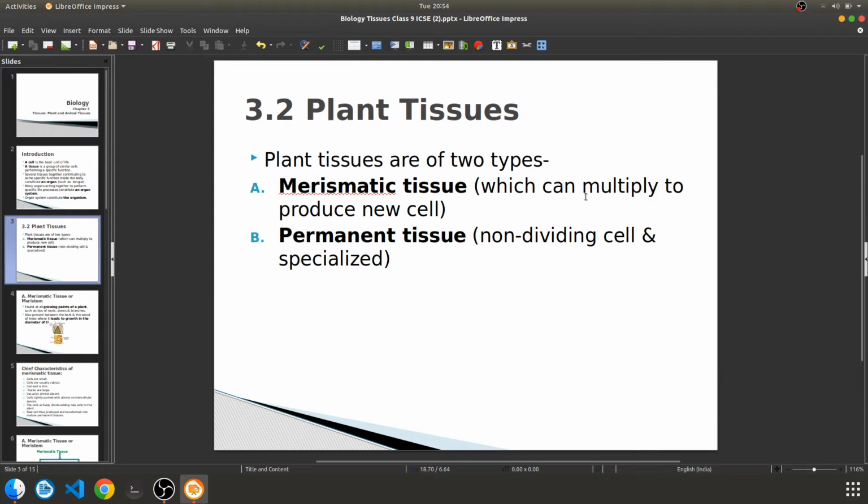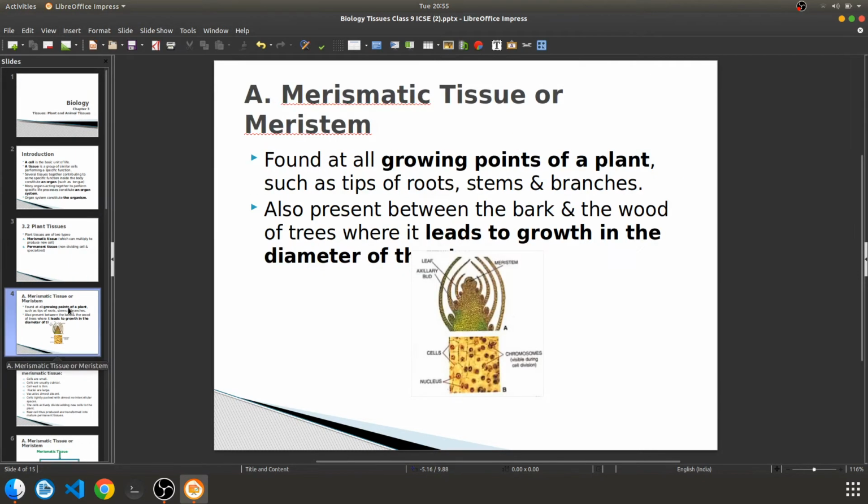This will multiply, right? Meristematic tissues are producing new cells. But these permanent tissues are not. They have lost their capacity. They won't be able to do it. Permanent cells will not produce new cells. Meristematic tissues will produce new cells. This is the only basic difference between meristematic tissue and permanent tissue. So basically meristematic tissues are producing new cells, na?